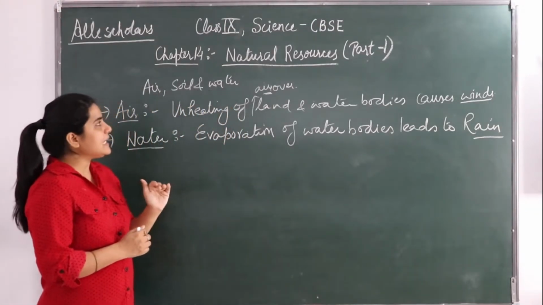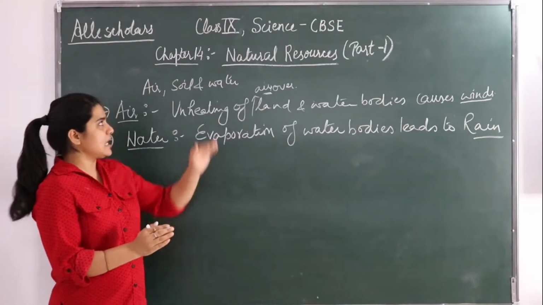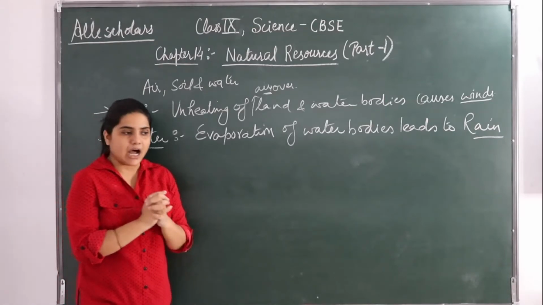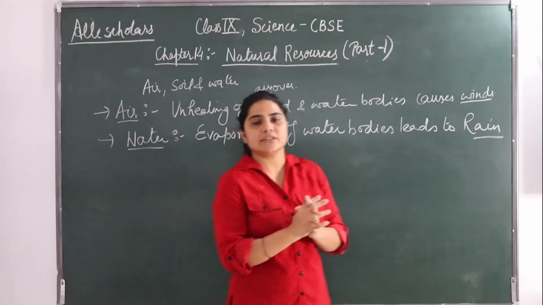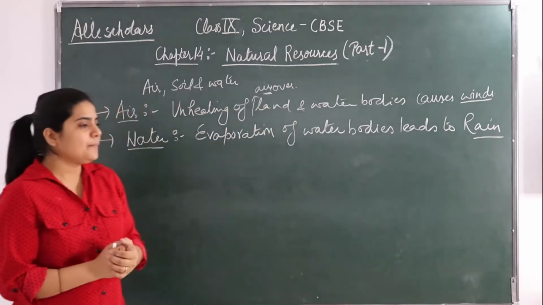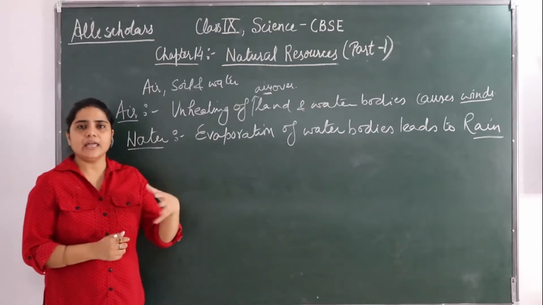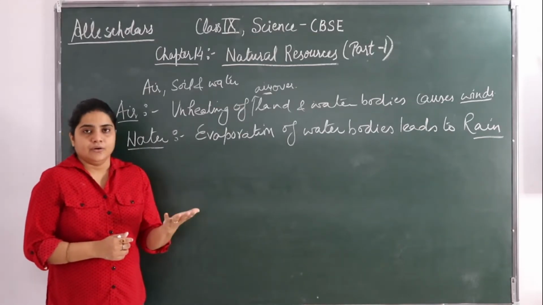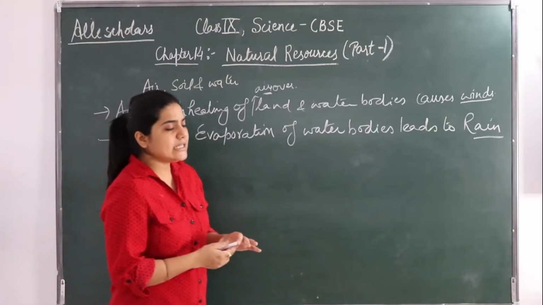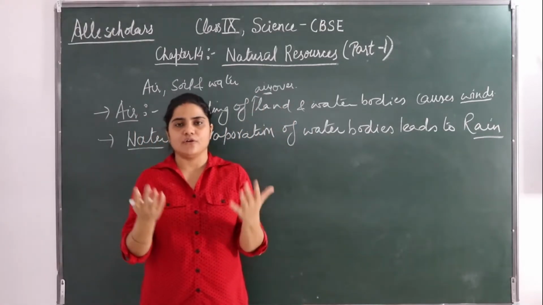So we need to conserve our natural resources in a good manner. Various nutrients are used again and again in a cyclic fashion. So this leads to a certain balance between various components of the biosphere.